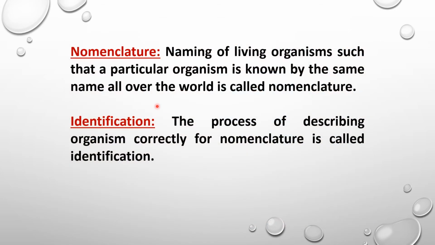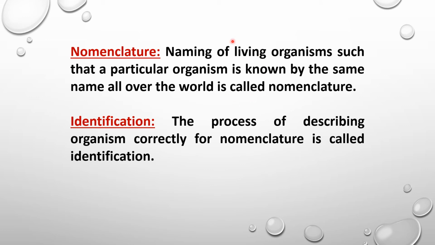But there are a number of organisms, a number of varieties present on earth. So it is quite difficult to study the criteria or the nature of each and every living organism. So that is why, to make it suitable for us, we provide a nomenclature system. The nomenclature system says about giving a unique name to each and every living organism, just to make our study very easy. So that naming of living organisms, such that a particular organism is known by the same name all over the world, is called nomenclature.